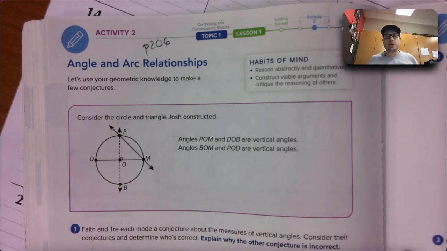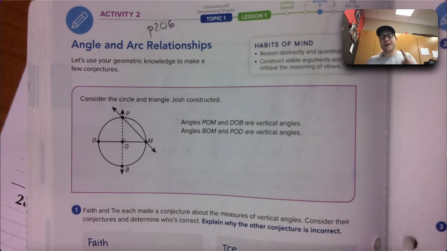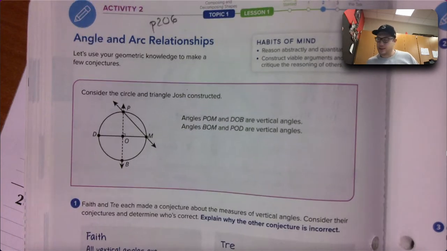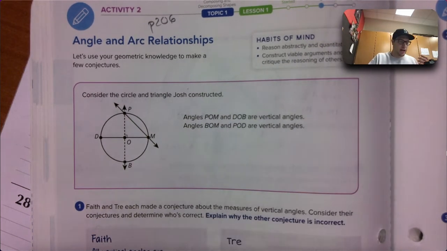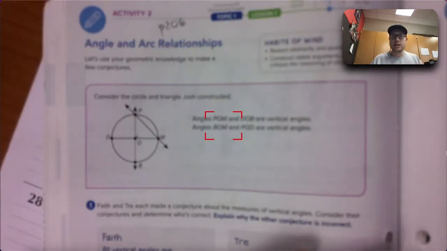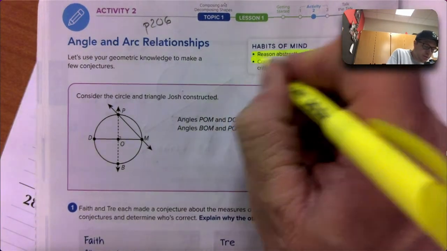We're going to make conjectures. That's the next one. We're going to make conjectures about vertical angles, alternate interior angles, and points on the perpendicular bisector of line segments in order to write theorems. So start off with highlighting the habits of mind. Let's reason abstractly and quantitatively. Let's construct viable arguments and critique the reasoning of others. That's what it is to be a mathematician, okay? Along with some other things too. Use your geometric knowledge to make a few conjectures.